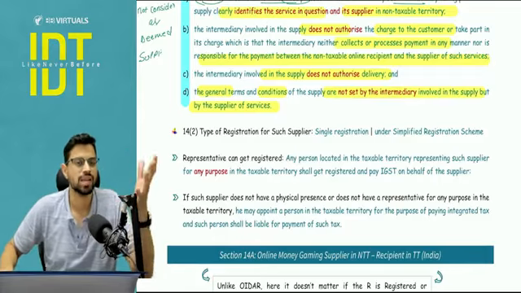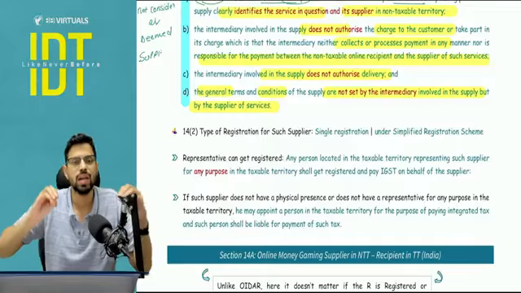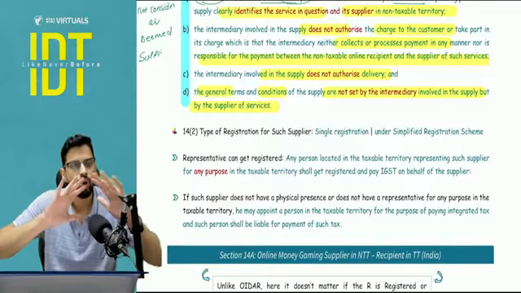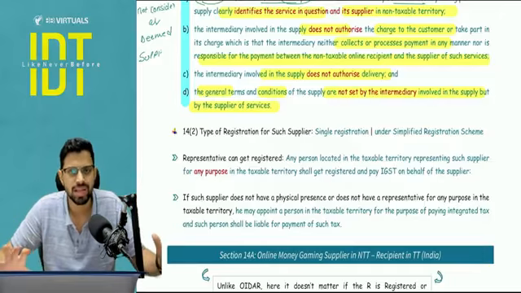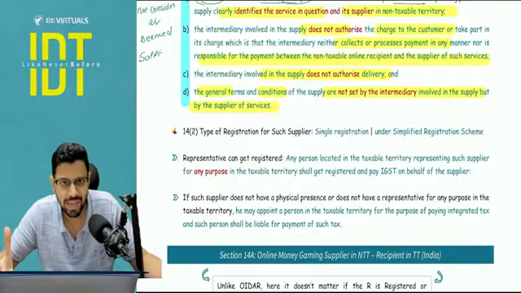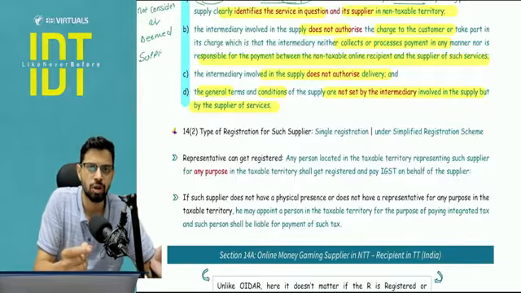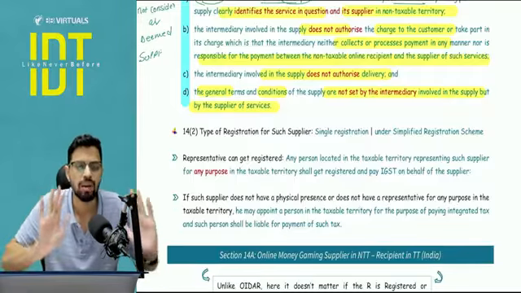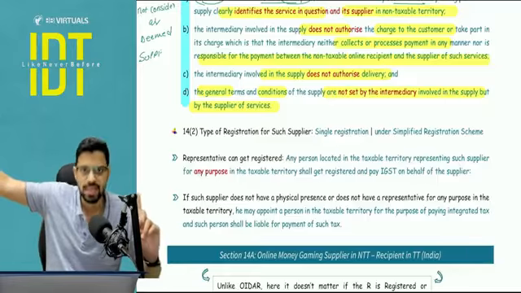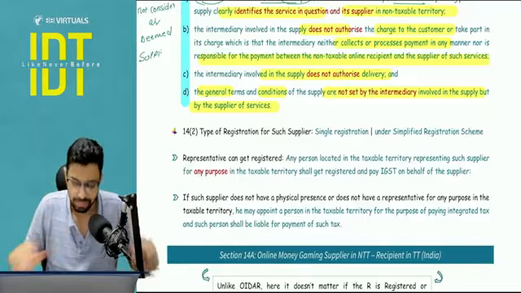So in short, if you understand the feel of this, the intermediary is proving that it is not involved in any of the transactions. It is not controlling any transaction. It is merely charging its commission or fee. With respect to that, intermediary will be responsible. But for the OIDAR service, the supplier will remain responsible, not the intermediary.